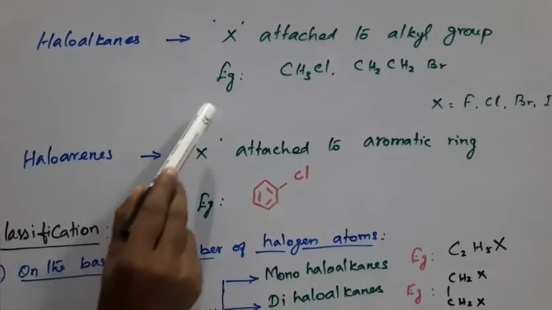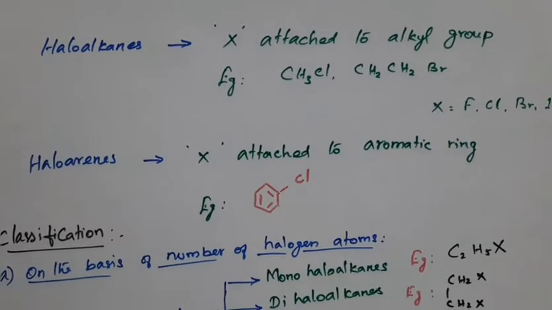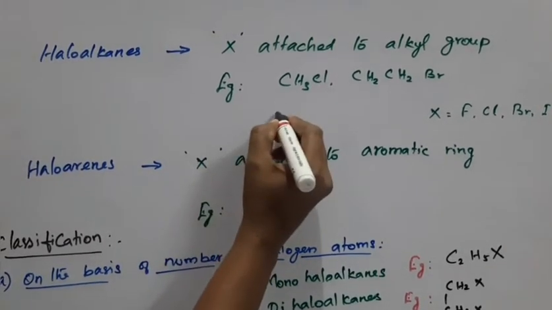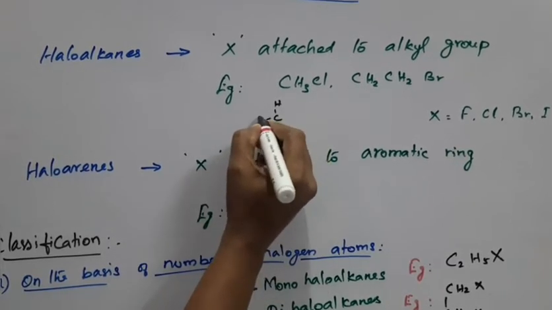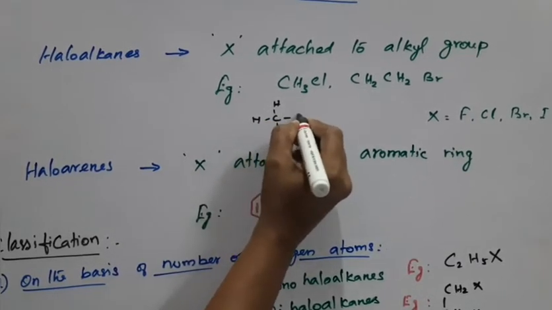Okay students, here you see a methyl group. How can you write this? Hydrogen, hydrogen and hydrogen.